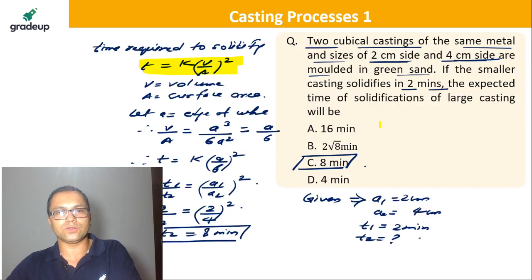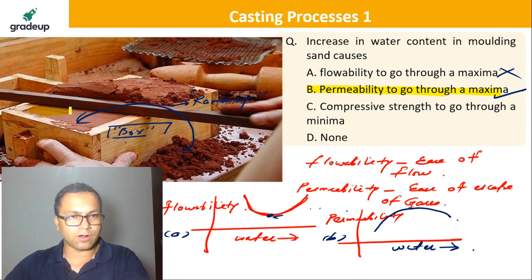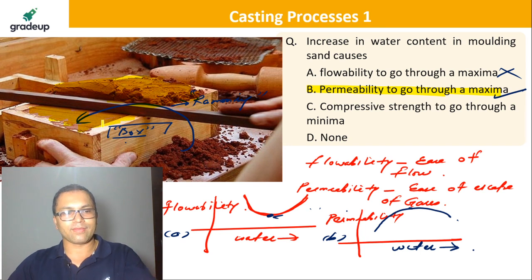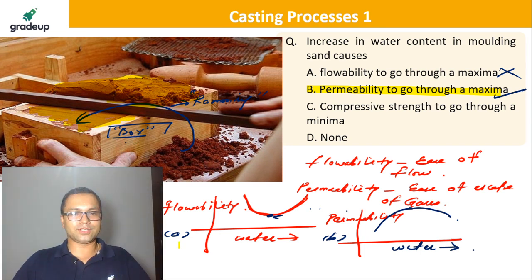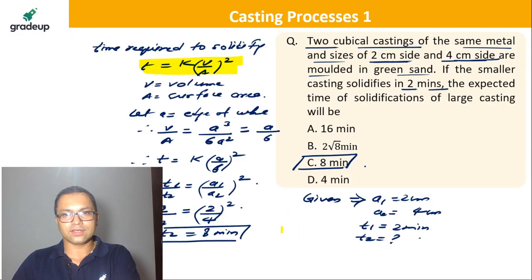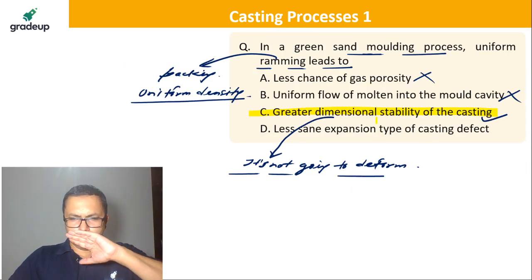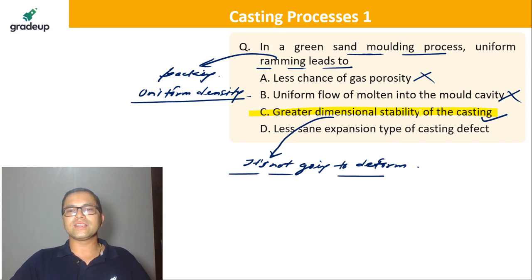Let's go back to this figure here. If the density is the same at all the places, it will have more dimensional stability, right? Yes, Sanjeev, you're right. So it should be C here. Greater dimensional stability of the casting.